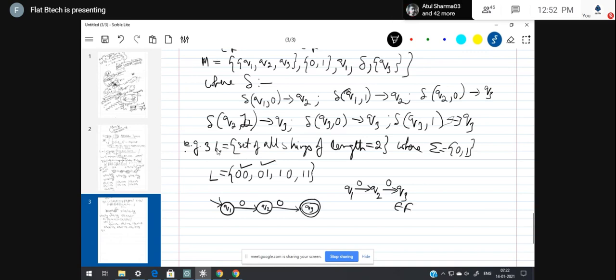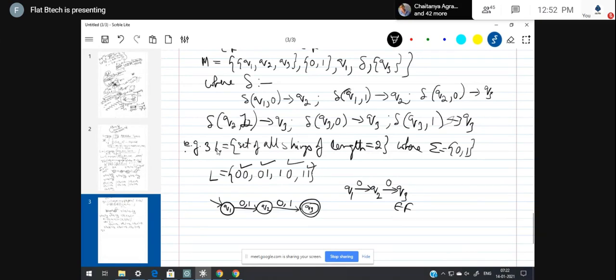Next one is 0 1. 0, the path is being provided. 1 is not provided here. Next one is 1 0. 1 0, you just add 1 here. Next 1 1. 1 1, no need, already there. Okay, so this is the required DFA.